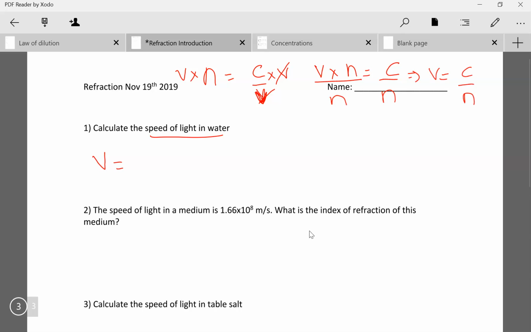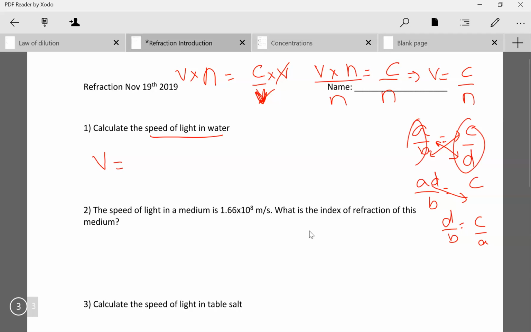We also noted that in any given fraction, if I have A over B equals C over D, I can move things freely across the diagonal. So like cross multiplication, except I don't have to fully cross multiply. I can write this as AD over B equals C, and then move the A down, so D over B equals C over A. As long as I'm moving things along a diagonal, when I have two fractions that are equal to each other, they still remain equal to each other.